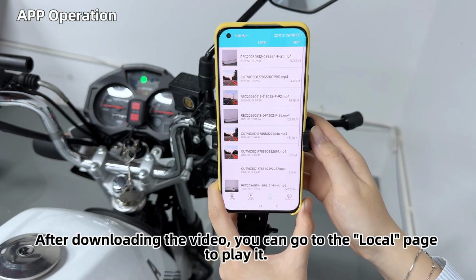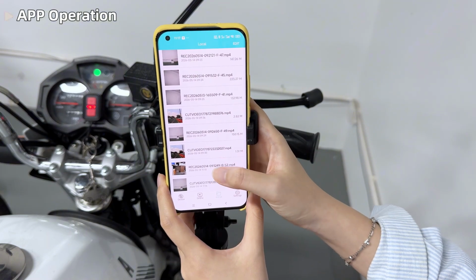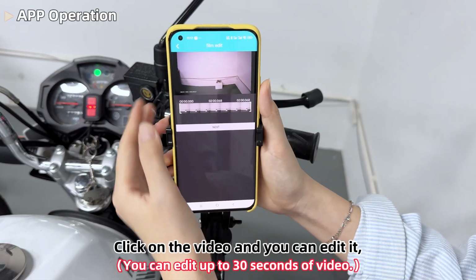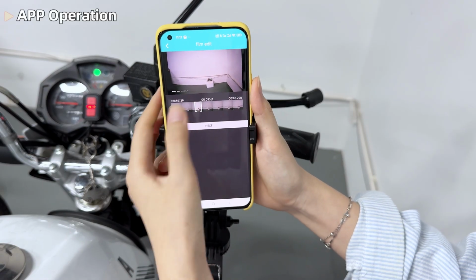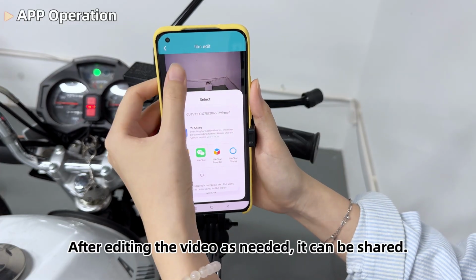After downloading the video, you can go to the local page to play it. Click on the video and you can edit it. After editing the video as needed, it can be shared.